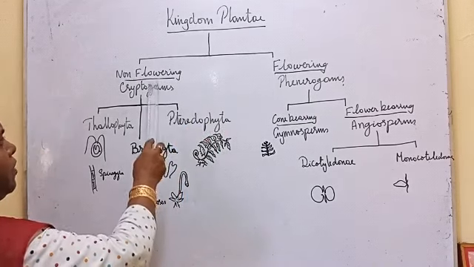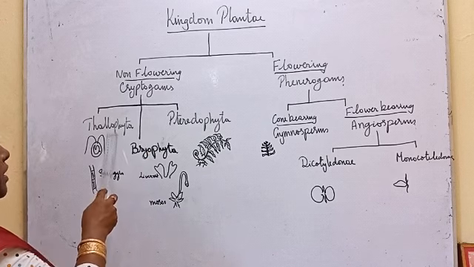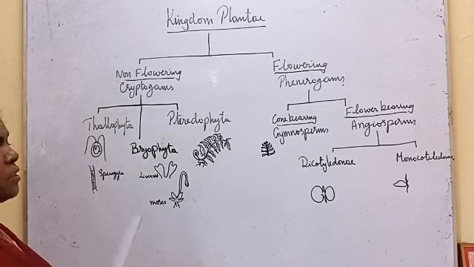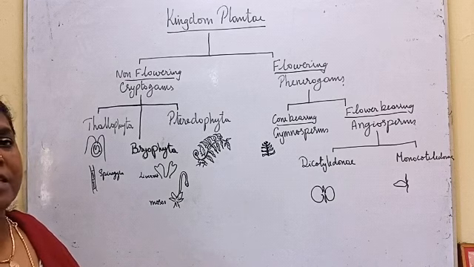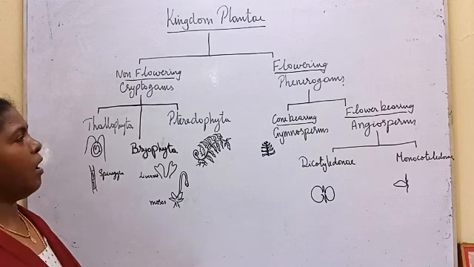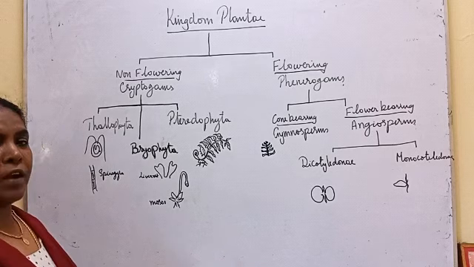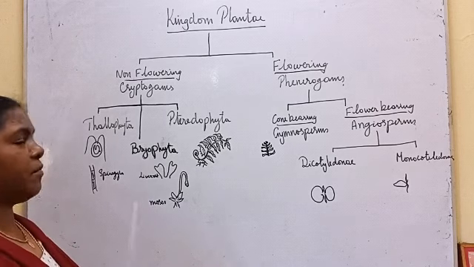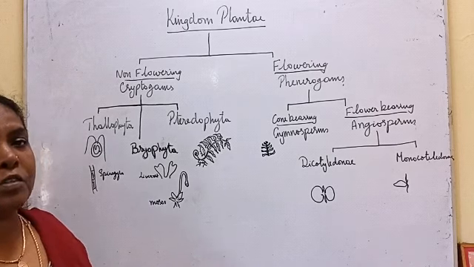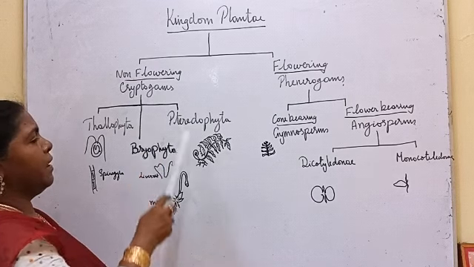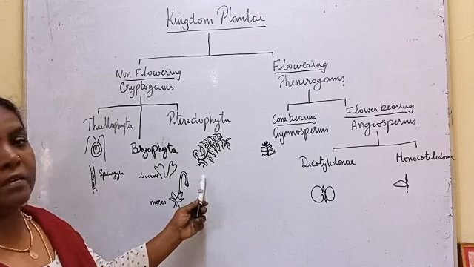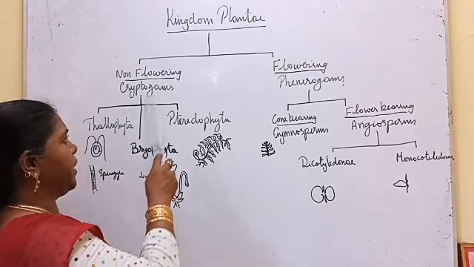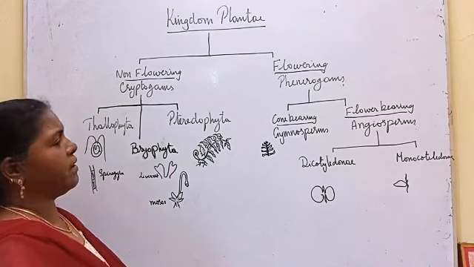Flowering and non-flowering: non-flowering plants are called cryptogams. Cryptogams are further divided into Thallophyta, Bryophyta, Pteridophyta. Thallophyta: all the non-flowering plants whose plant body cannot be differentiated into leaf, stem and root. Bryophytes: all the plants which have leaf-like, root-like, stem-like structures. Pteridophytes: all the non-flowering plants which have real root, stem and leaf but do not produce flowers, because of which they are kept under cryptogams. But they have vascular tissue also, so they are called pteridophytes. Pteridophytes are vascular cryptogams. Thallophytes and bryophytes are non-vascular cryptogams.